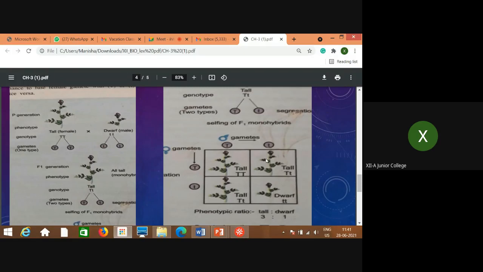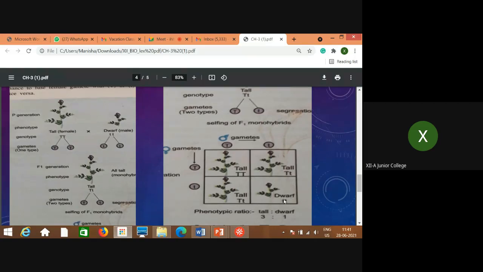Now phenotypically, the first, second and third, all three are tall, and only one is dwarf. All the three, 1, 2, 3, are phenotypically tall.